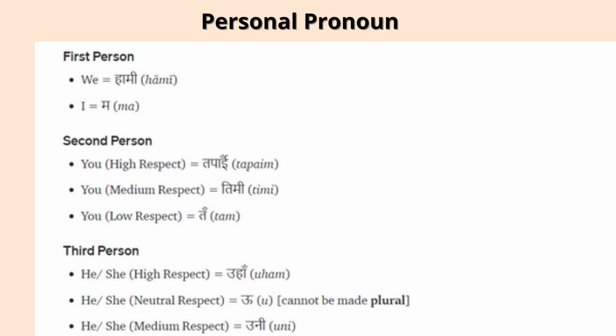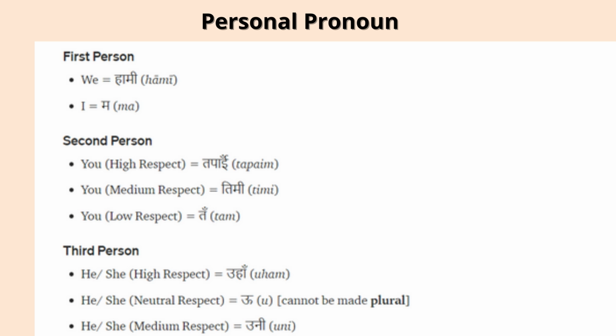So there would be first person first. First person includes we and I. So how do we address we in Nepali? For example, we are going or we are eating. In Nepali, we have to use hami instead of we. We means हामी.